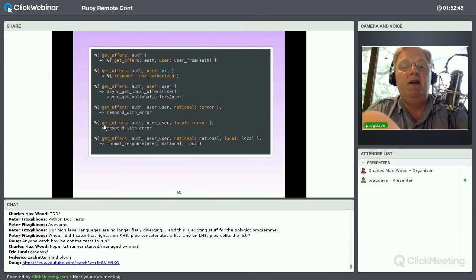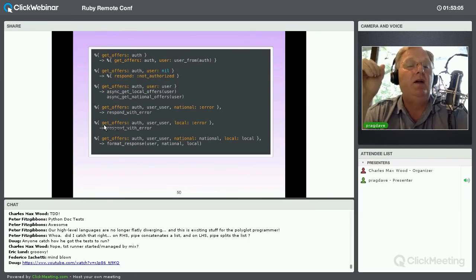So if we get an error on the national side, we're going to respond with an error. Similarly, if we get an error on the local side, we're going to respond with an error. Otherwise, at this point, we now have a user, we have the national response, we have a local response, so we're going to format the response and send it back to the user. Now, obviously, there's a little bit of hand waving in there, but the situation actually works.